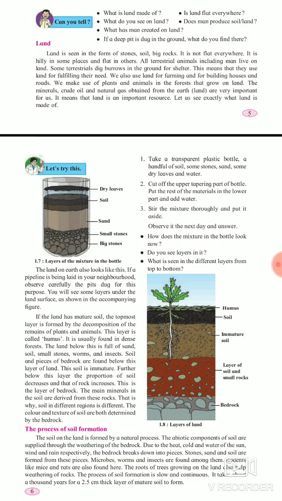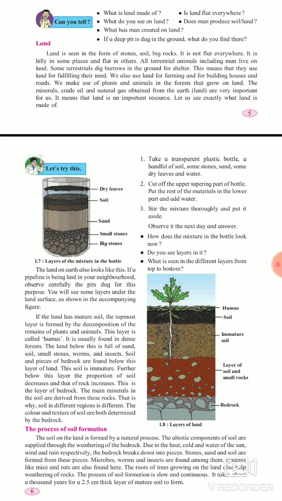Hello students. Today we are going to start with a topic, land. We are done with air and water, in which we studied important properties of air and important properties of water. Air and water are useful to us, and they are included in natural resources. Our third most important natural resource is land, because to live we need land. As humans we need land, animals also need land, and plants also need land to grow. So land is an important natural resource